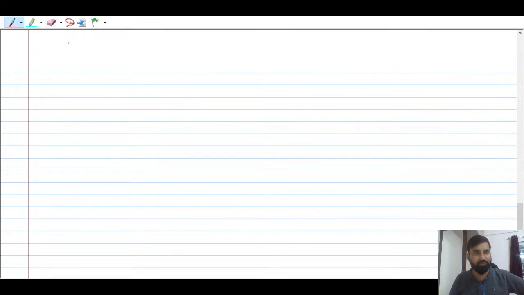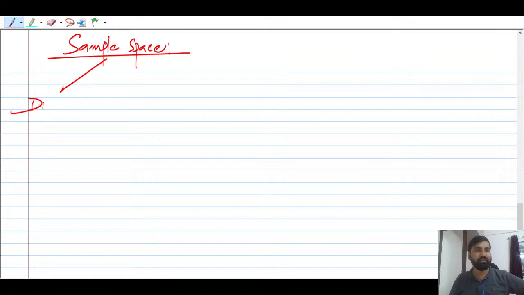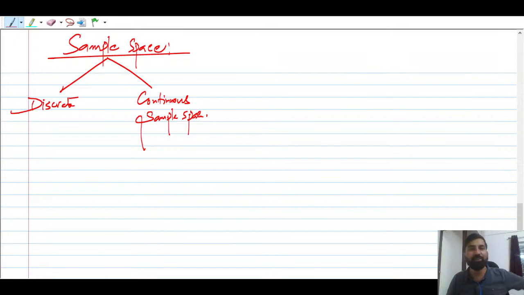So there are two sorts of sample space: discrete sample space, which many people do not know about, and continuous sample space. Continuous sample space will be very helpful when we talk about random variables.